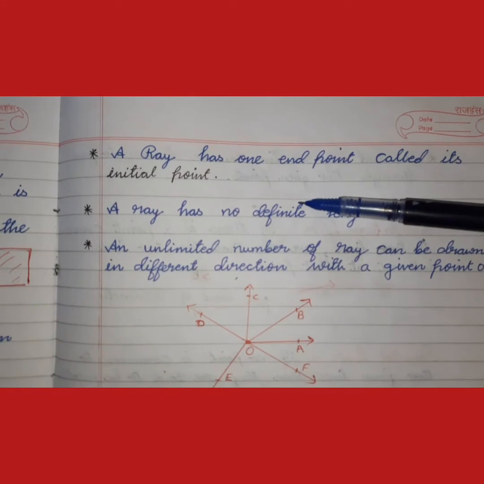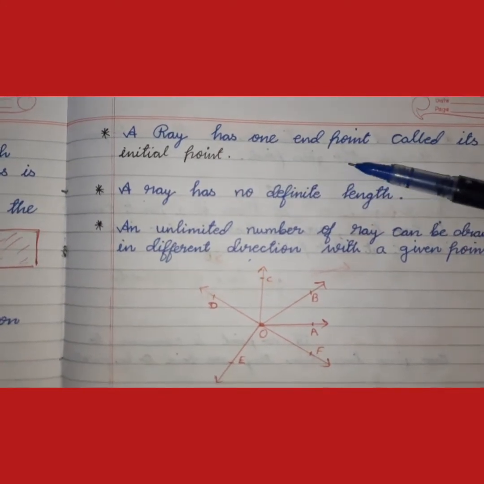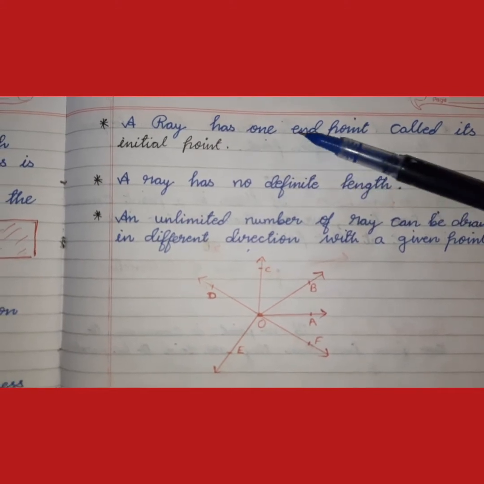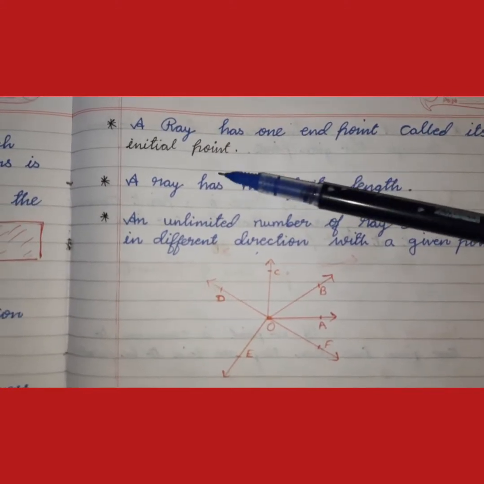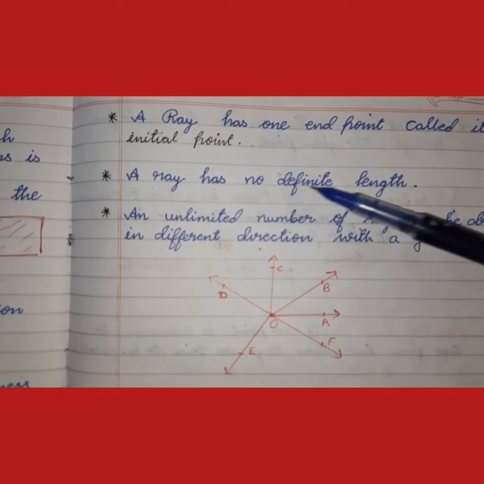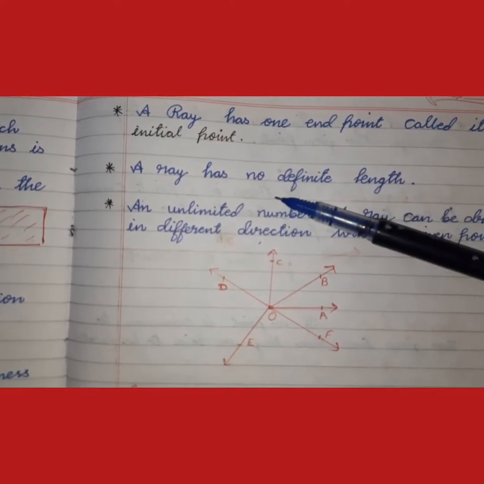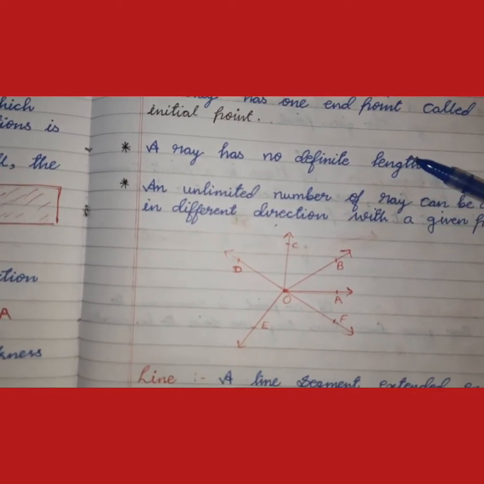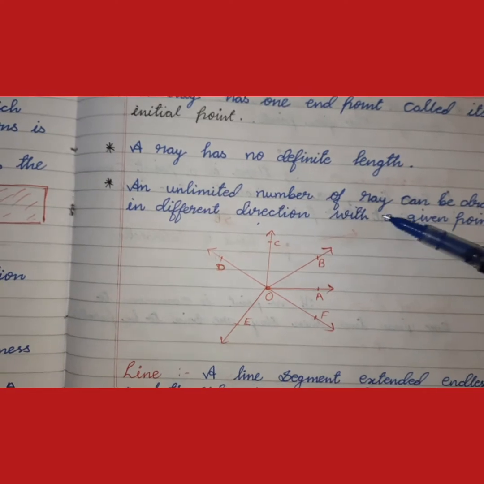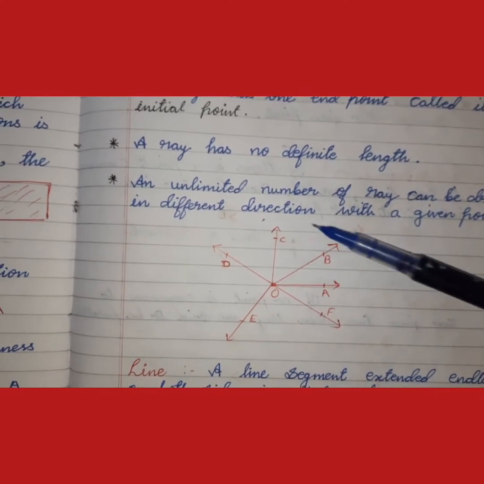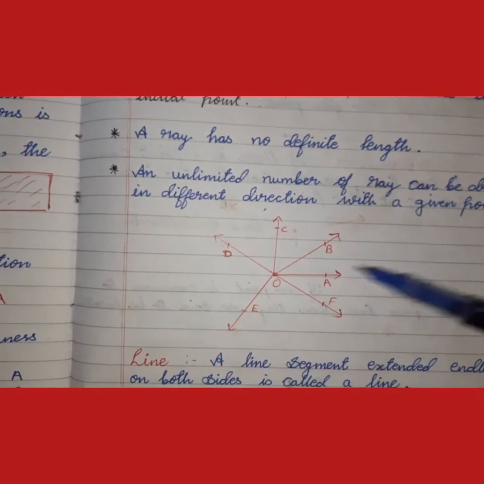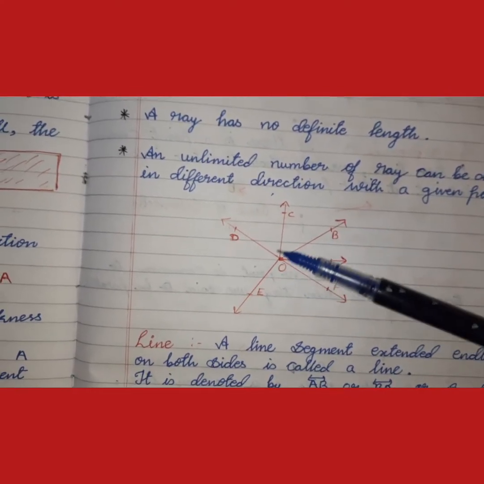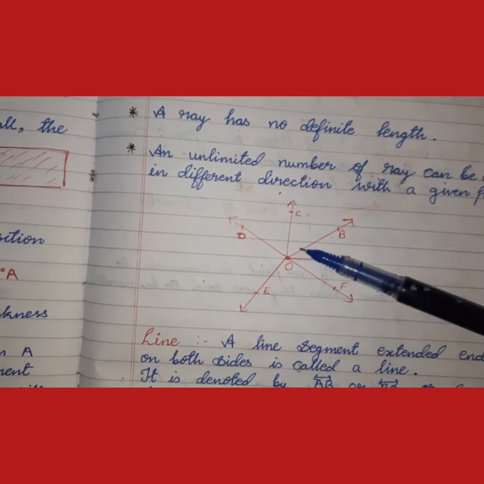There are some important points. A ray has one end point called its initial point. So in a ray there is only one end point, and this end point is called the initial point. A ray has no definite length because in one direction it goes endlessly. An unlimited number of rays can be drawn in different directions from a given point. You can see there, this is a given point, and from there we can draw an unlimited number of rays.